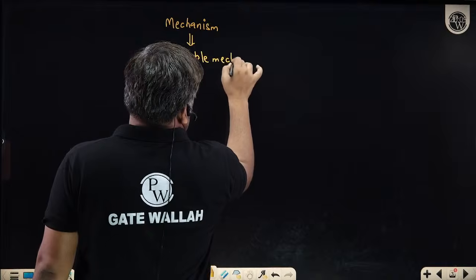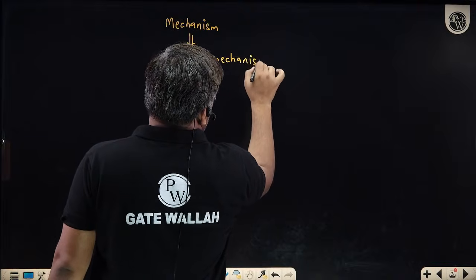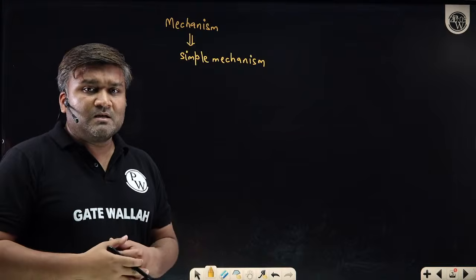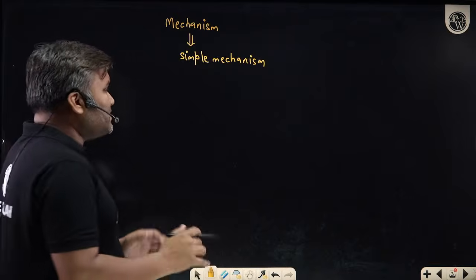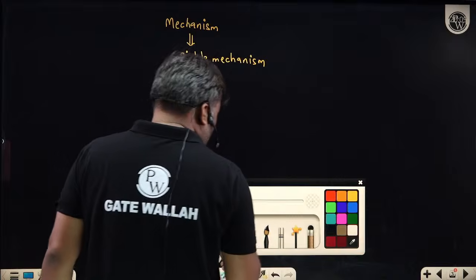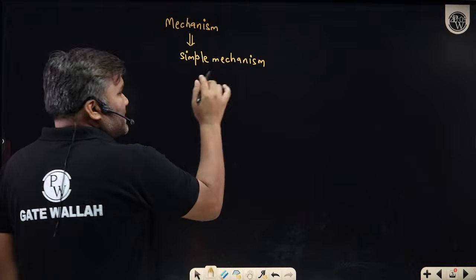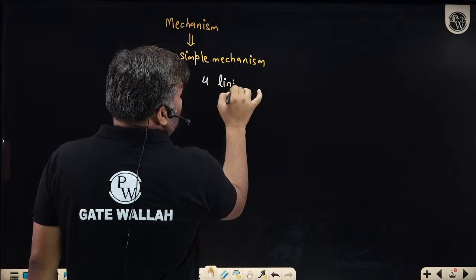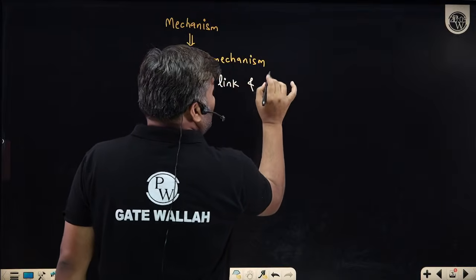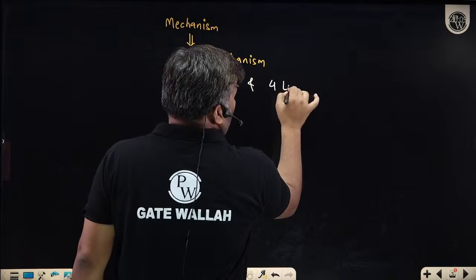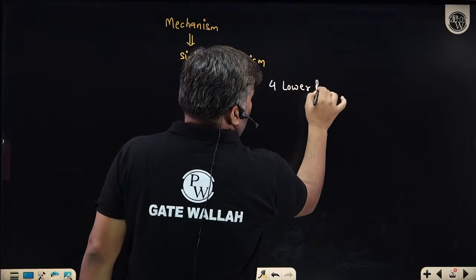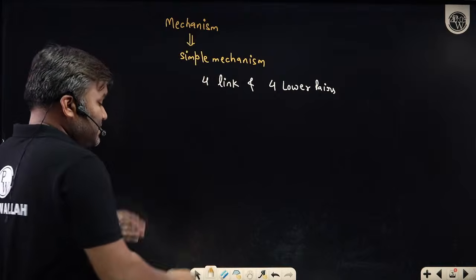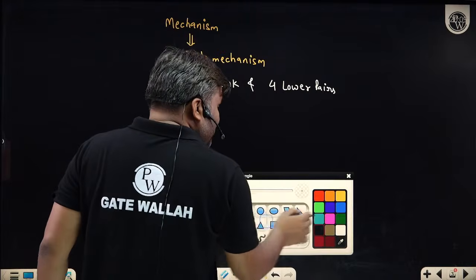Sir, there will be so many mechanisms which have a larger number of links, but our study is restricted only to those situations where we have 4 links. A simple mechanism is something which is made up of 4 links and only 4 lower pairs.